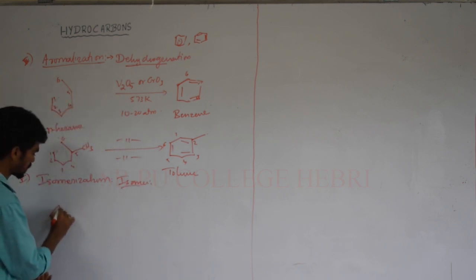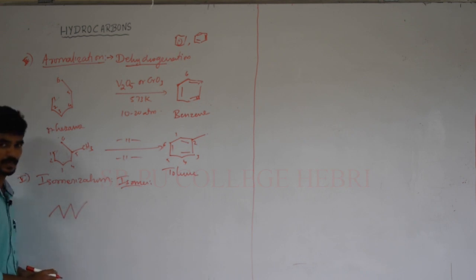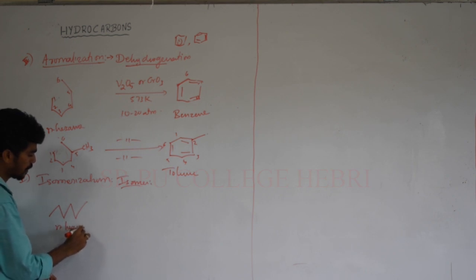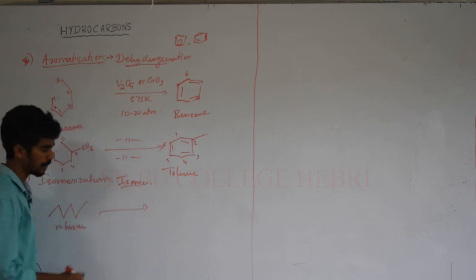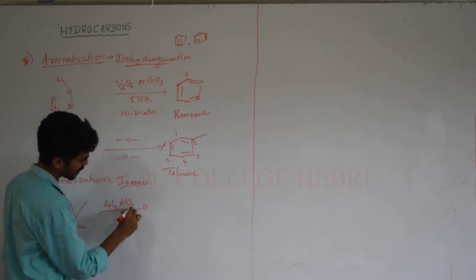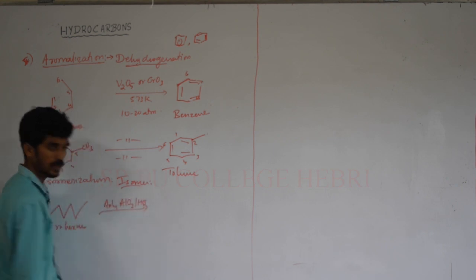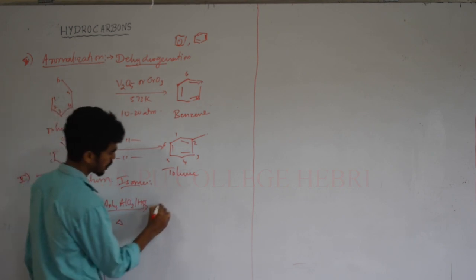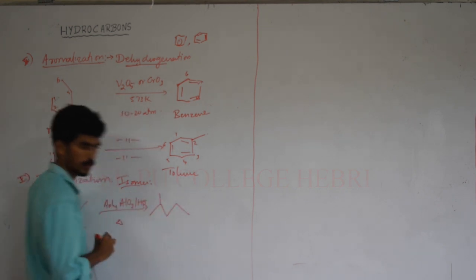Now I'll take an example again of n-hexane. Here there is no substitution, it's a straight chain compound, n-hexane, which is treated with anhydrous AlCl3 with HCl at high temperature. What happens? The formation of this compound.